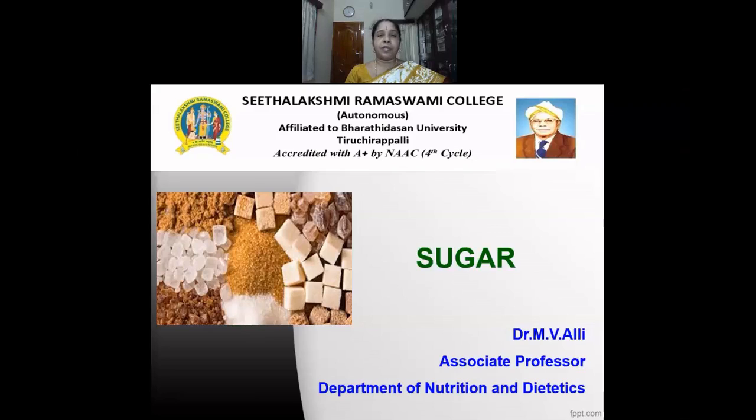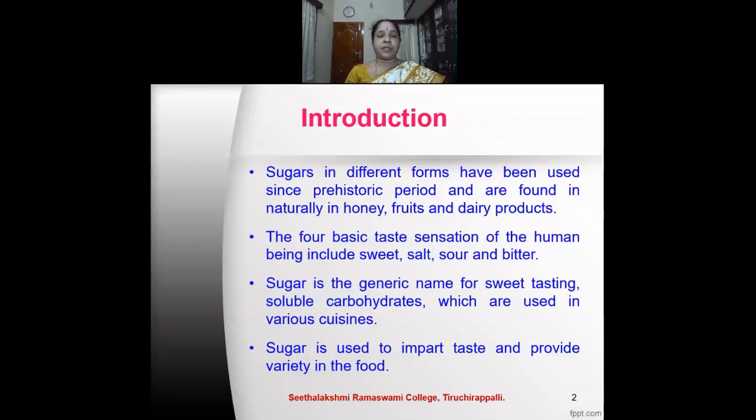Let us now discuss the sweetest and most sought after food, called sugar. Introduction. Sugars in different forms have been used since the prehistoric period and are found naturally in honey, fruits and dairy products. The four basic taste sensations of the human being include sweet, salt, sour, and bitter. Sugar is the generic name for the sweet tasting, soluble carbohydrates which are used in various cuisines.